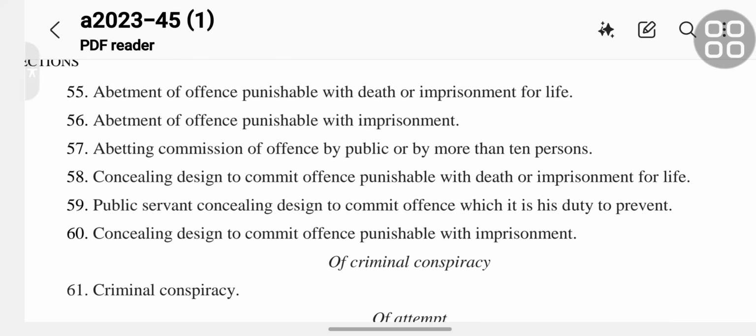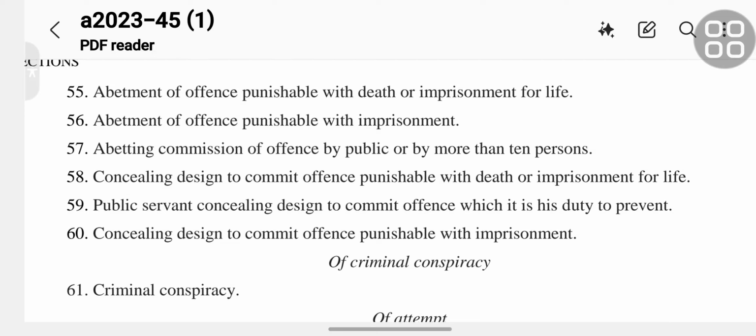Section 57 is abetting commission of offense by the public or by more than 10 persons. Section 58 is concealing design to commit offense punishable with death or imprisonment for life.